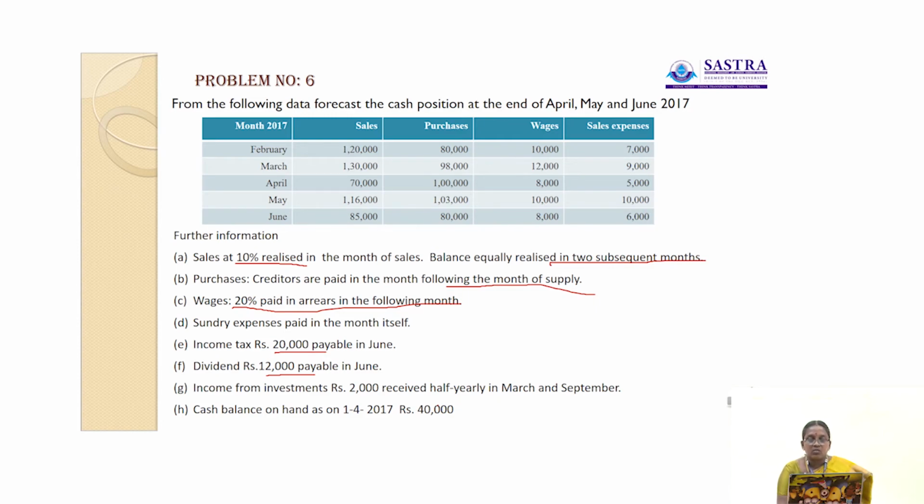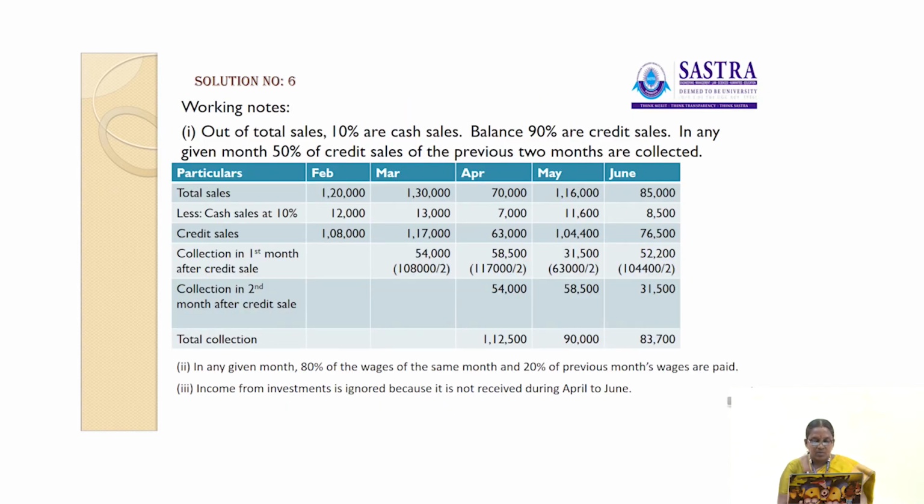Similarly, we have to calculate all other things. Then creditors are paid in the month following the month of supply, so the next month. Before doing the problem, we can do the working notes.